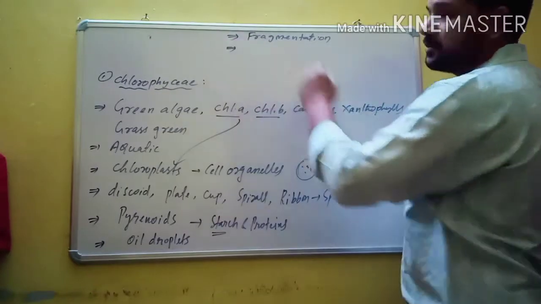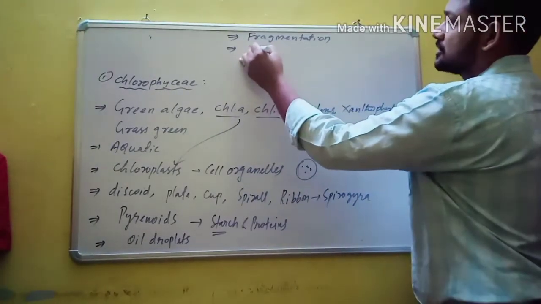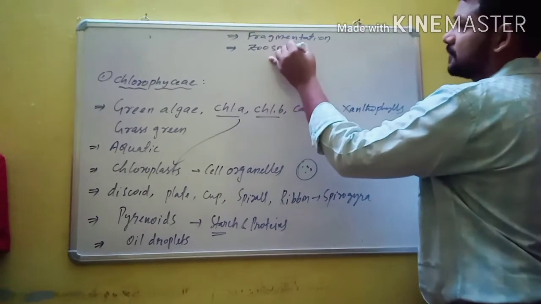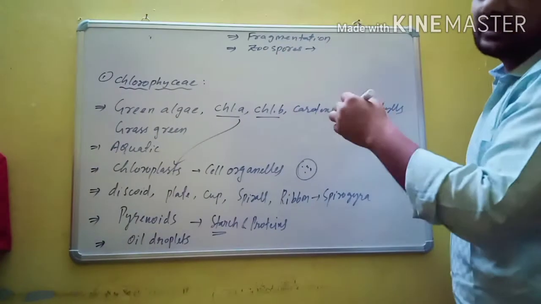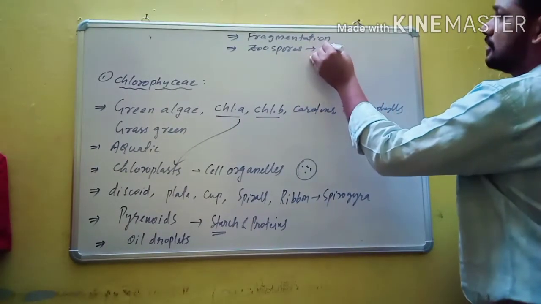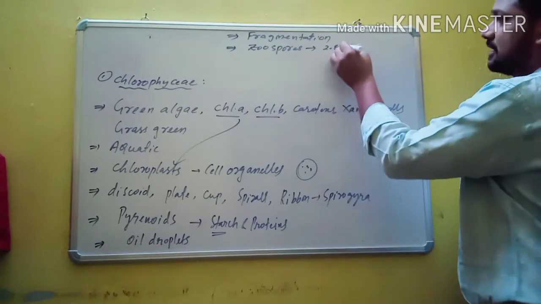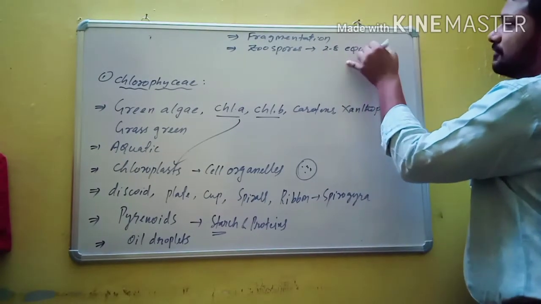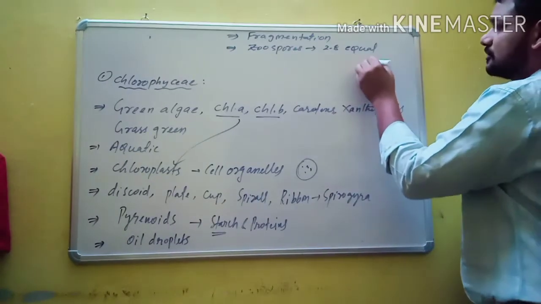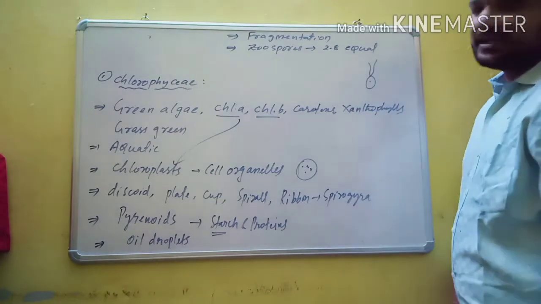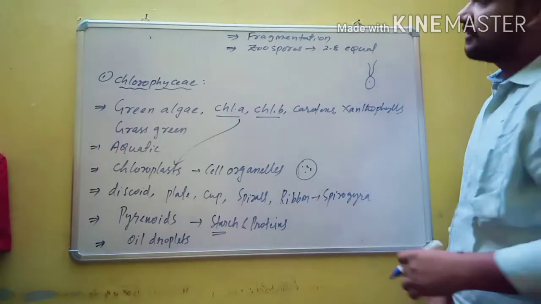Asexual reproduction usually occurs by zoospores. Each zoospore has 2 to 8 flagella, present on the anterior side, and all of them are of equal size.